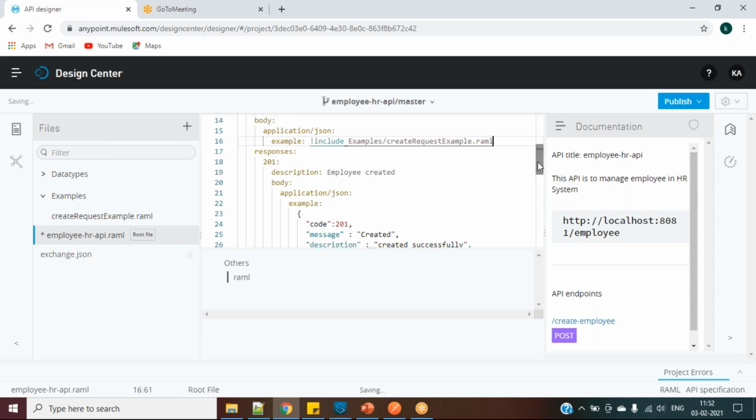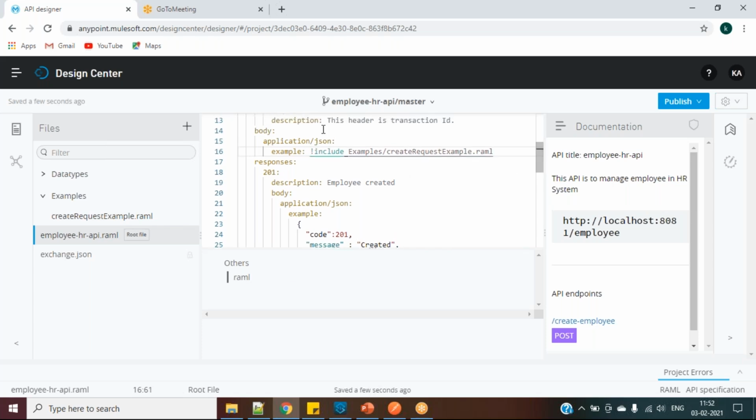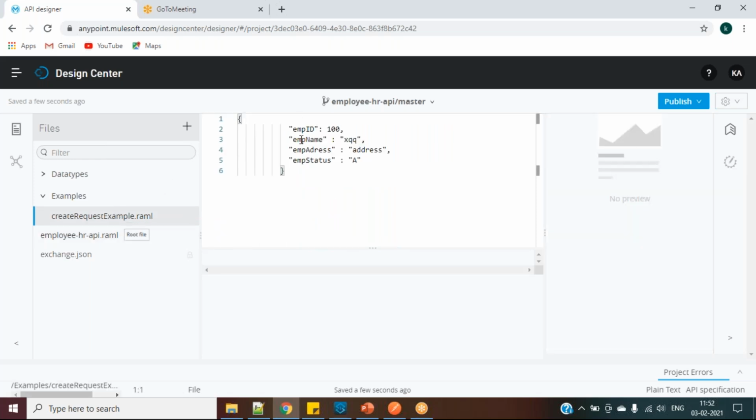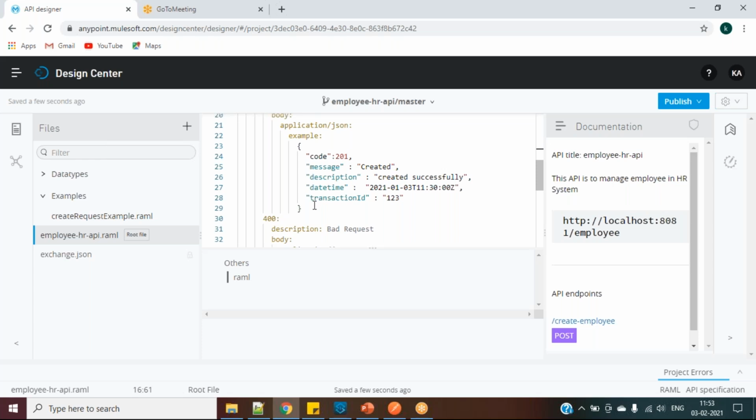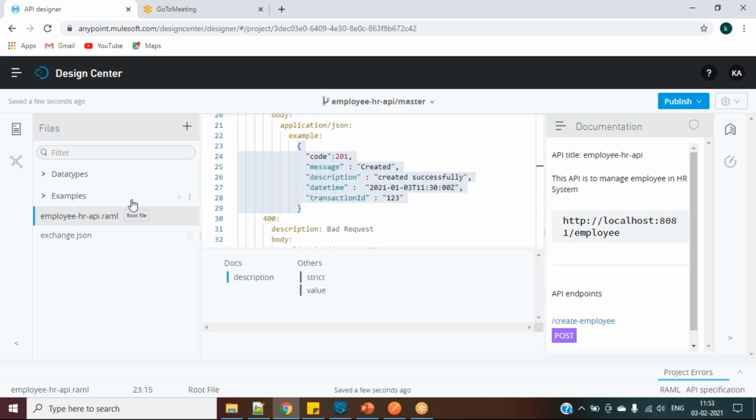That's all. So in this way, whenever you are making some changes, let's say after reviewing with the client, he says the example should change, you can simply come and change it in this file instead of touching your main YAML file. In this way, I will create many examples. Like here in my YAML file, I should give the examples for responses as well. So for this, I will create four example files.